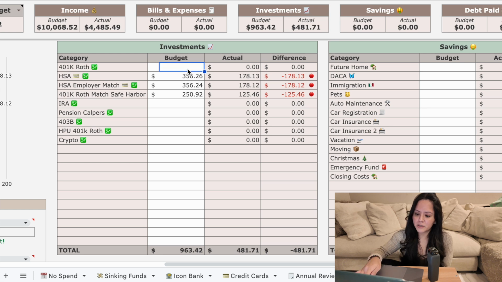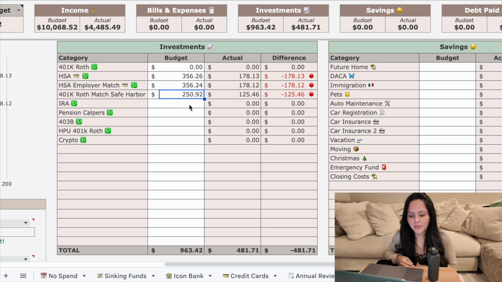Investments, so $0 will go into 401k since we stopped all contributions. HSA is $356.26. HSA match, the same, $356.24, because they do contribute 2 cents less. 401k employer match is $248.92. And then IRA, 0. So we're not adding anything on there. I do want to do a pay myself first method for this month, just like we did last month, because last month it worked out really, really well.